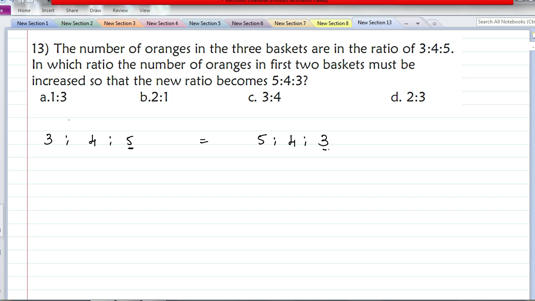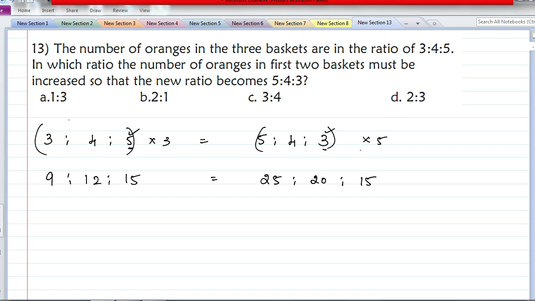So the number of oranges in the previous case and after changing is going to be the same. So we make this number the same. Here these two numbers are not the same. We'll multiply this entire ratio by 5 and this ratio by 3, so that the last number is the same, because we are adding oranges only to the first and second basket. The third basket has the same number of oranges before and after. So this becomes 9, 12, 15, and here it's going to be 25, 20 and 15.